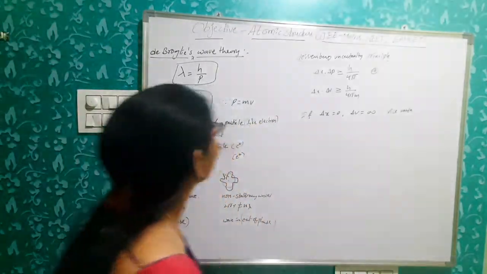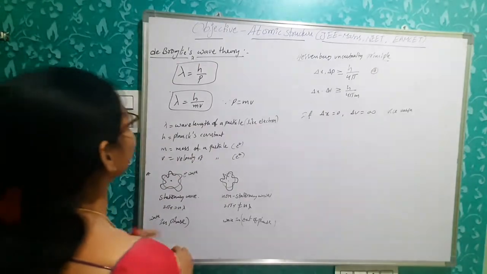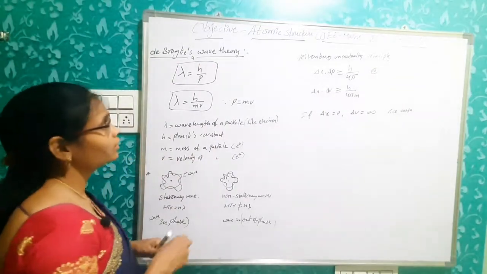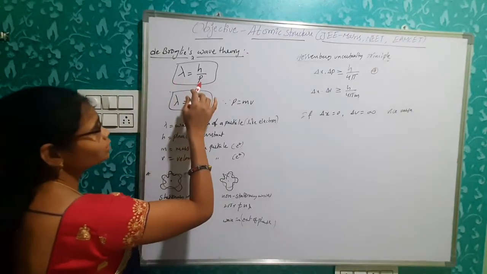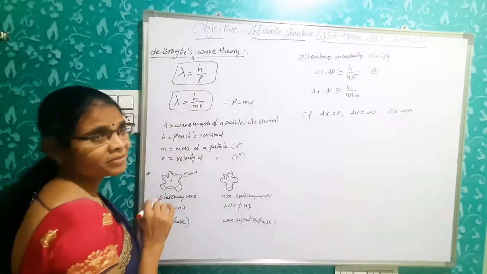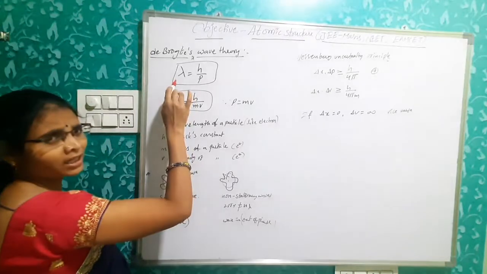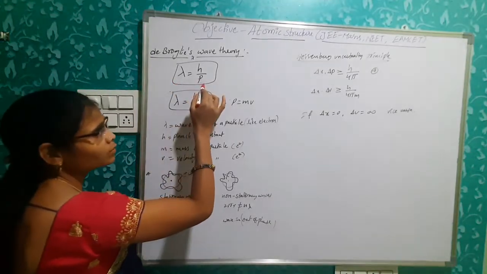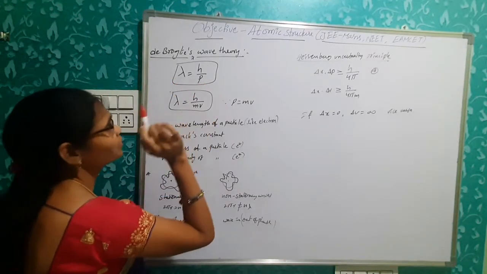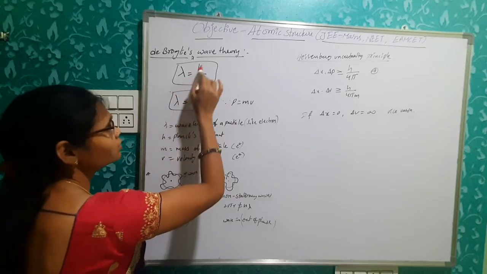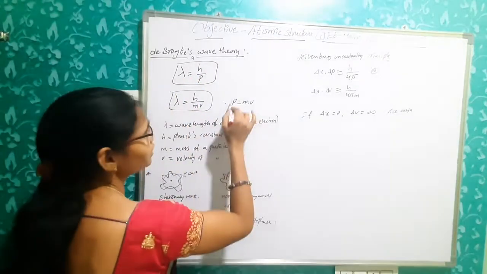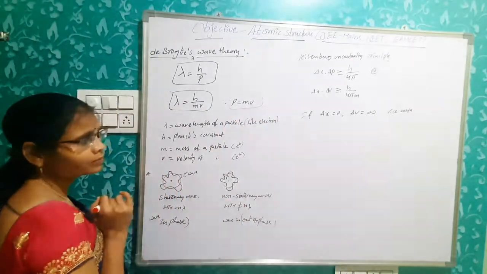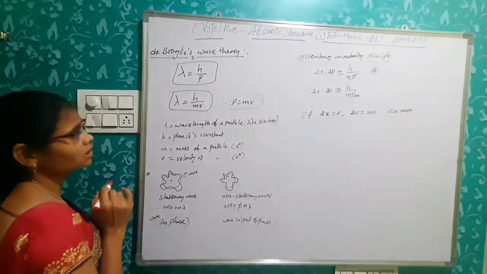First of all, what is the formula of de Broglie? The wavelength of a particle like an electron in motion is inversely proportional to its momentum. Lambda is equal to h by p. Momentum is nothing but the product of mass and velocity of that particle.